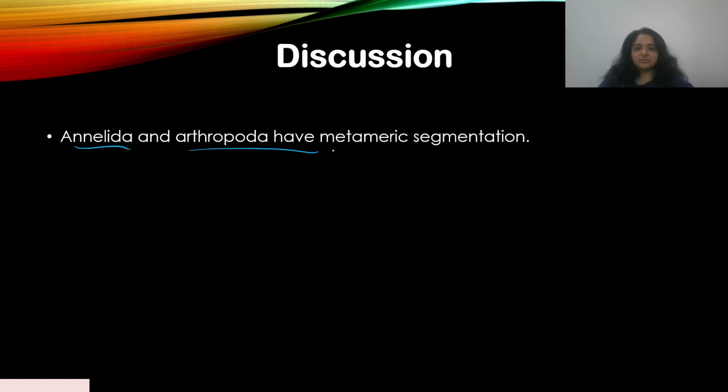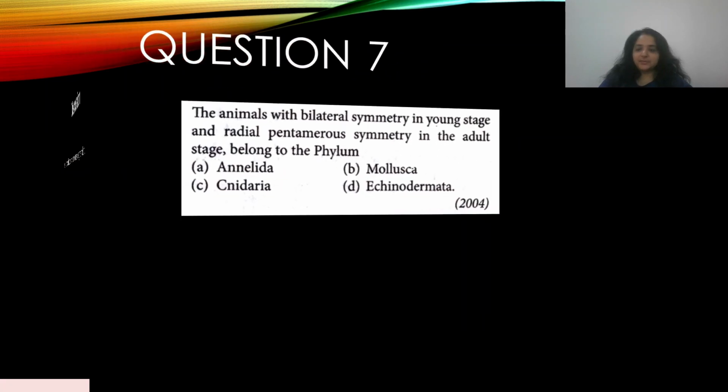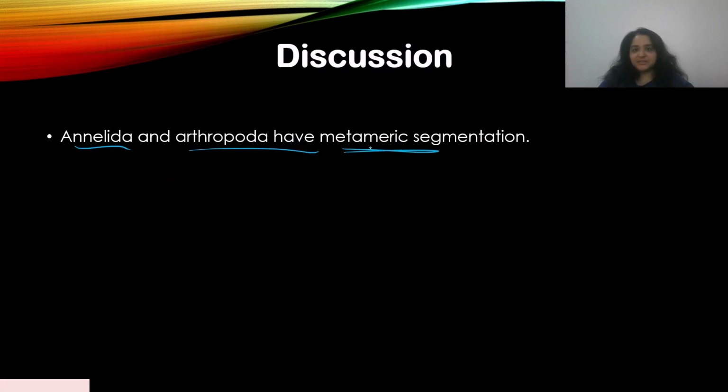Annelida and arthropoda have metameric segmentation. I discussed metameric segmentation just now: it is a repetition of tissues or organs in animals.